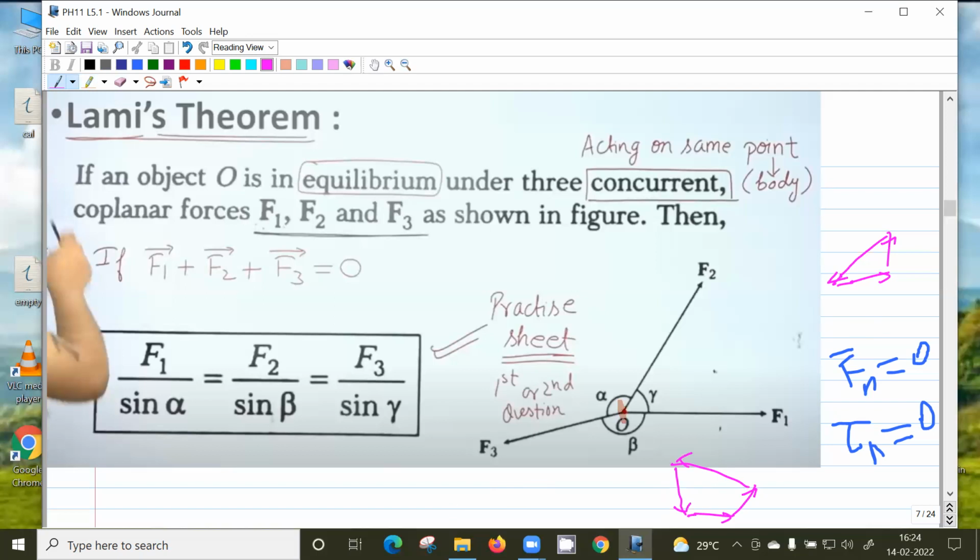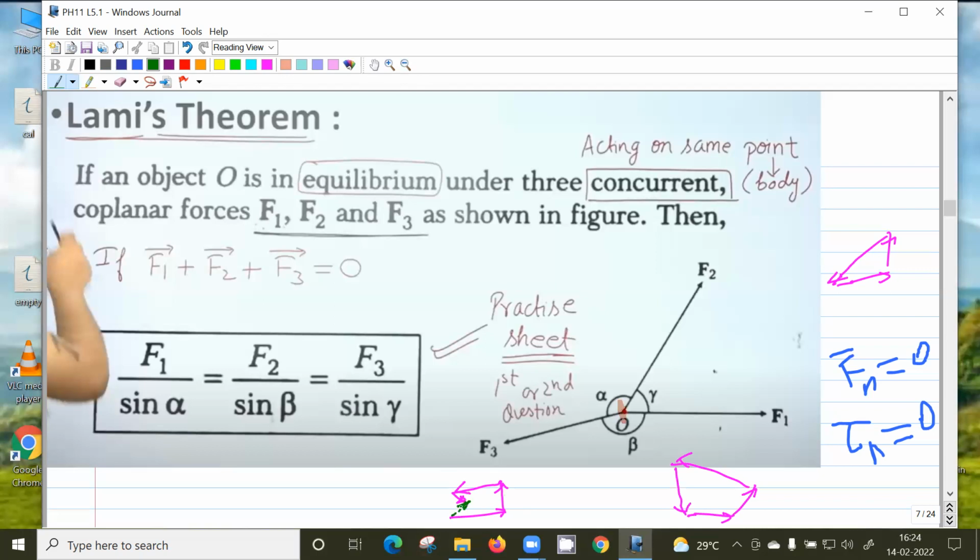Suppose it doesn't form a closed figure. What is the sum of these four vectors? This is the fourth vector, first vector, second vector, this is the third vector. You have to take the tail of the first vector and join it with the head of the last vector.